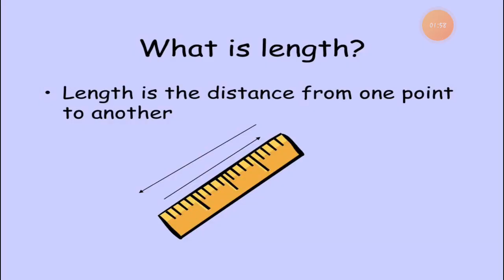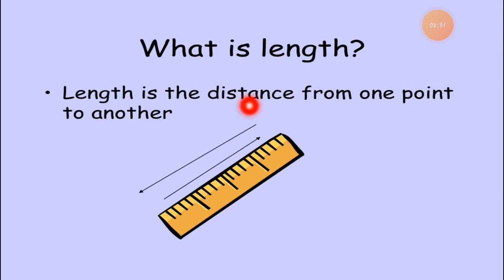Now measurement. The first topic is length. What do you mean by length? Length is the distance from one point to another. You can call it length. Here is one scale, or you can call it a ruler also, which is in front of you. You can see here, right? From this point to this point, you can call it a length. How long the scale is, you can call it a length.